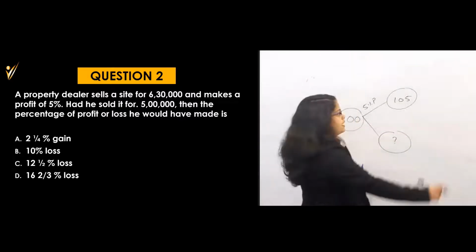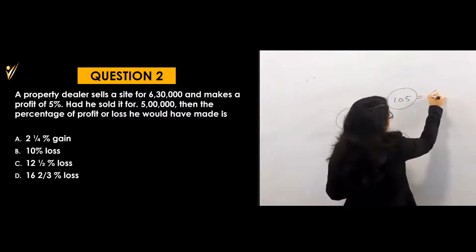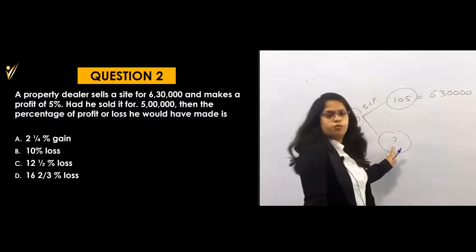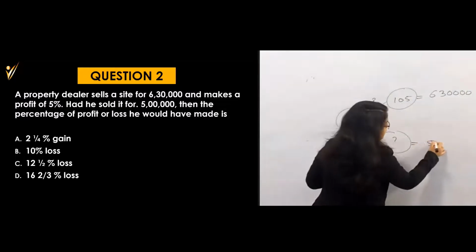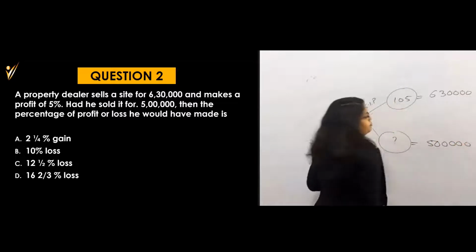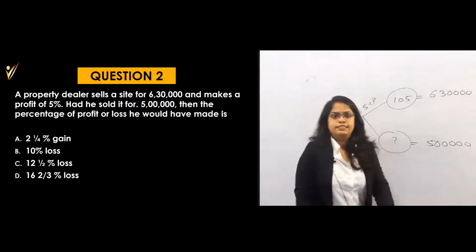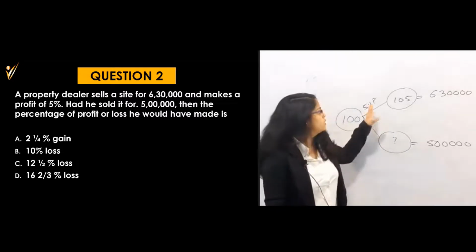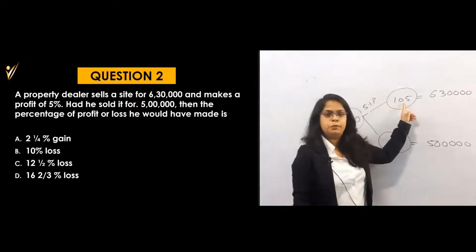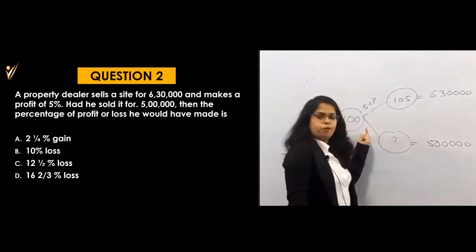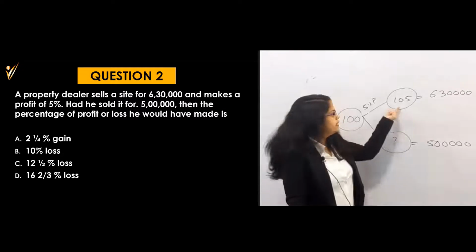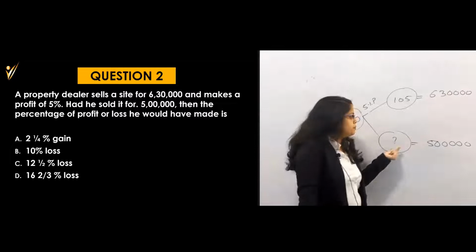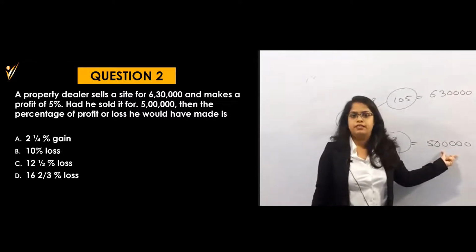Right? And what are they saying? Whenever the price is equal to 6,30,000, then what will be the loss or profit when he sold it at rupees 5 lakh? Getting this point? Initially, I consider that the price of that property is 100 rupees. If I want a 5% profit, that means my price will be 105. Now I don't know whether it is a profit or loss. I have to find that. Whenever it is a 5% profit, at that time my price is 6,30,000. Then what will be the price when the value is 5 lakh?